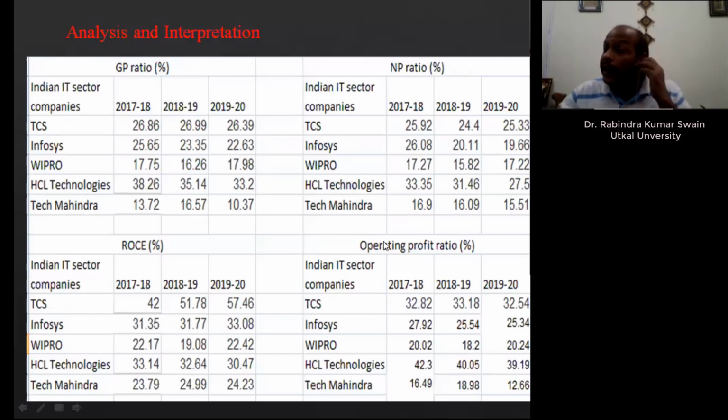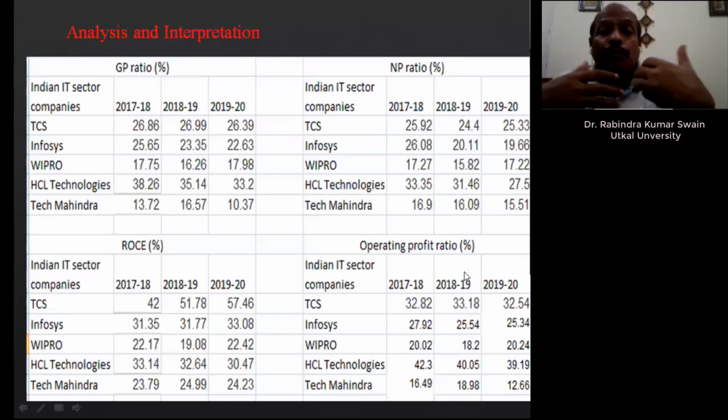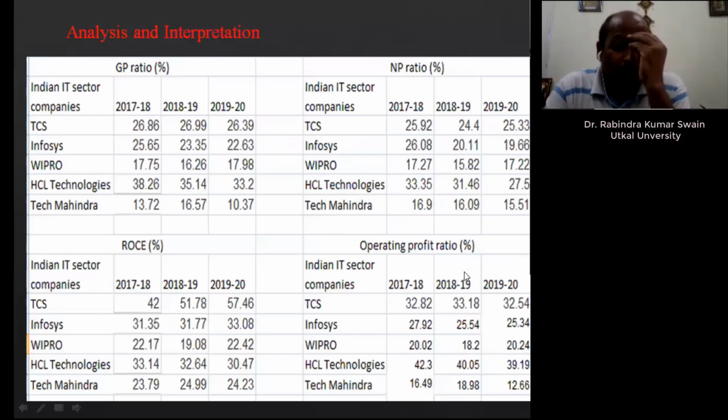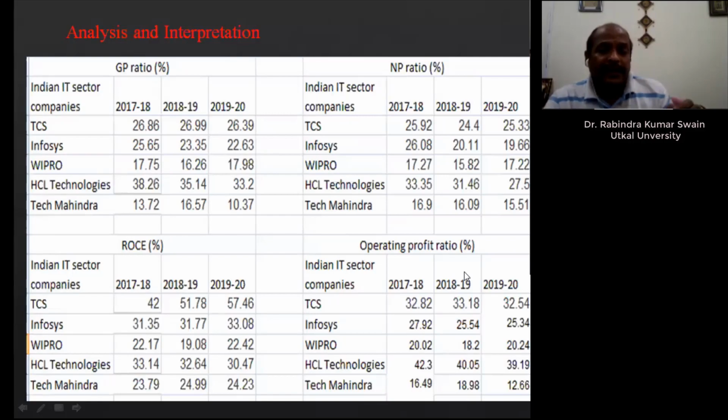But return on capital employed tells you how well your non-current assets and net working capital are being utilized in the business. If it is utilized properly, the percentage of the ratio we have calculated definitely will be more, and if profit is more, business can sustain. If it sustains, definitely it will contribute to achieve the objective, that is profit maximization or wealth maximization of the business, that is to satisfy the interest of all the